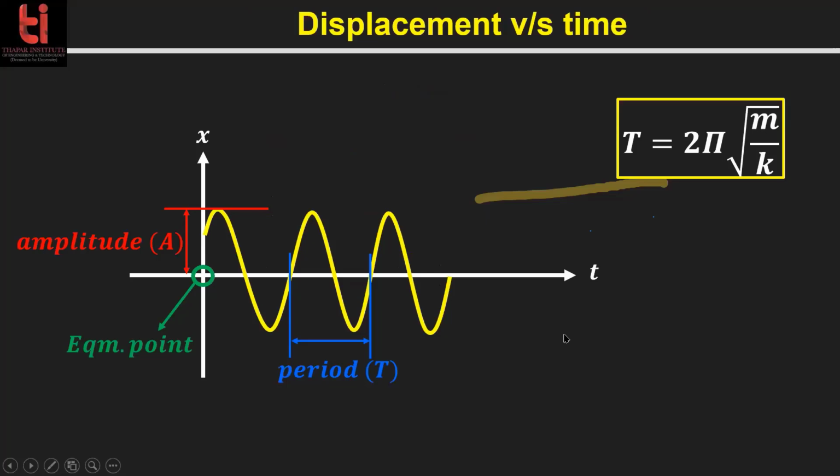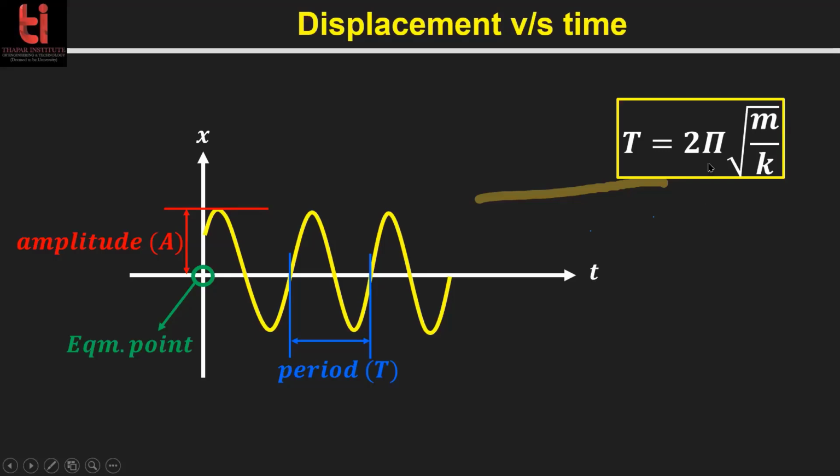Then this is the graphical notation of the oscillations. Oscillation goes like this. This is the position, this is the time, and position as a function of time is plotted here as a function of cos or sine. So any sinusoidal function or cosine function of the time is simple harmonic motion, and this distance is the period of the time, because this is a time, right? The distance from here to here is a time period, and this maximum distance is the amplitude from the equilibrium position. And time period we have already known.